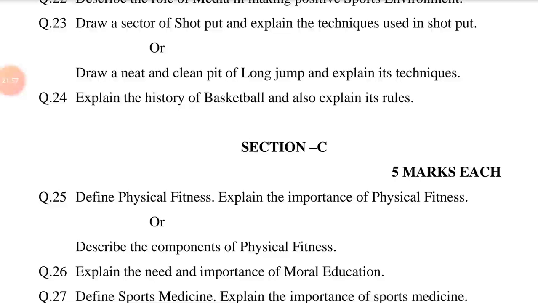Number 1, holding. 2, placement. 3, stance. 4, T formation. 5, kick and glide. 6, delivering action. 7, follow through. Explain all these points in 2 to 3 lines.